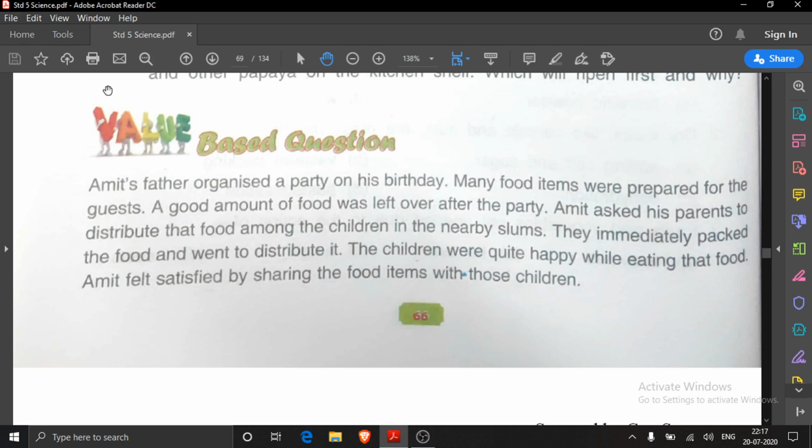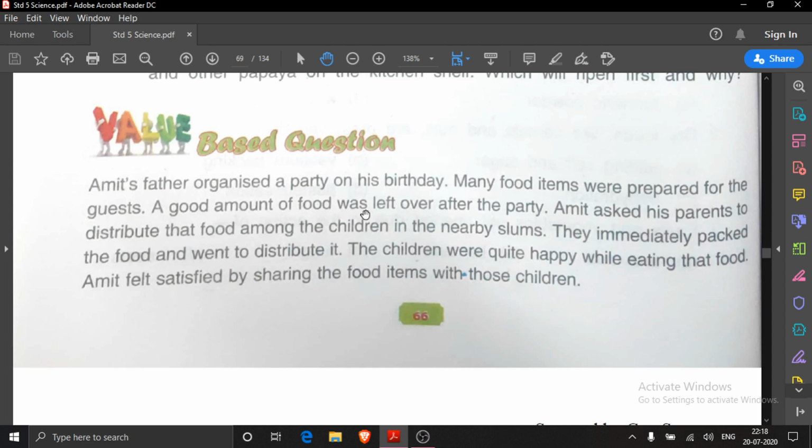Here we will read the story. Amit's father. Amit is the name of a boy. His father organized a party on his birthday. As on your birthday also, your parents must have organized a party. Like this, Amit's father also organized a party on his birthday. Many food items were prepared for the guests. As the party was on his birthday, many guests came, and for them many types of food items were prepared.